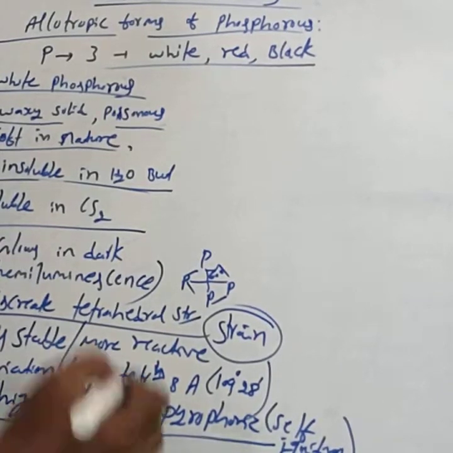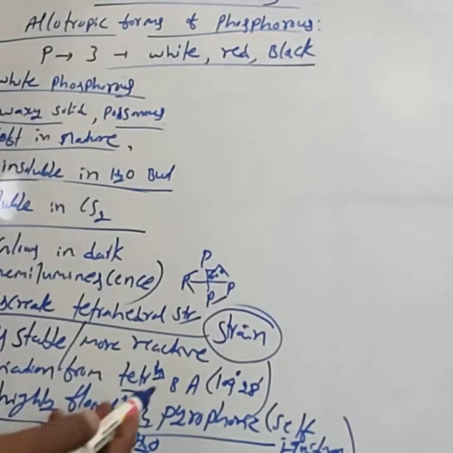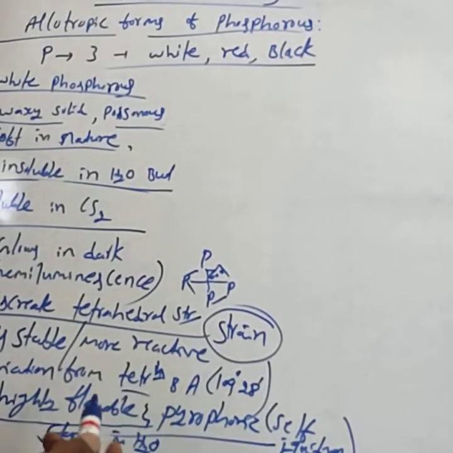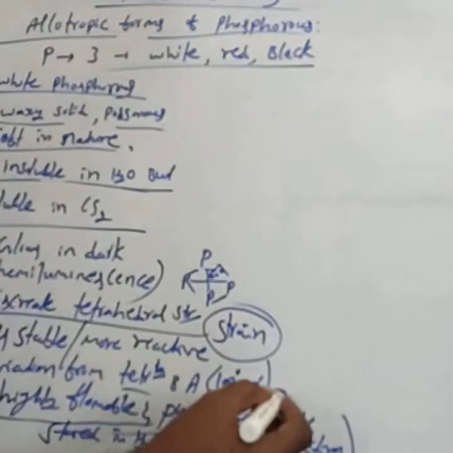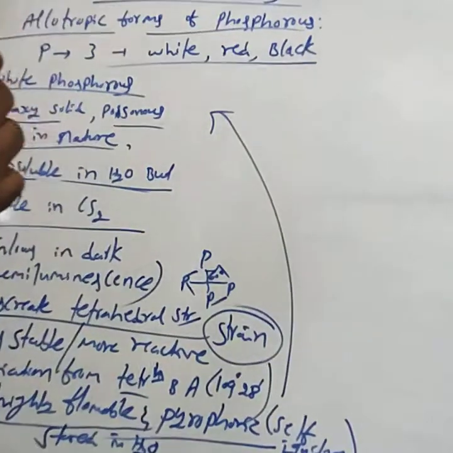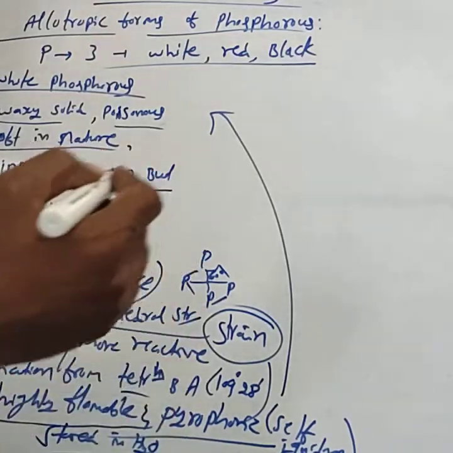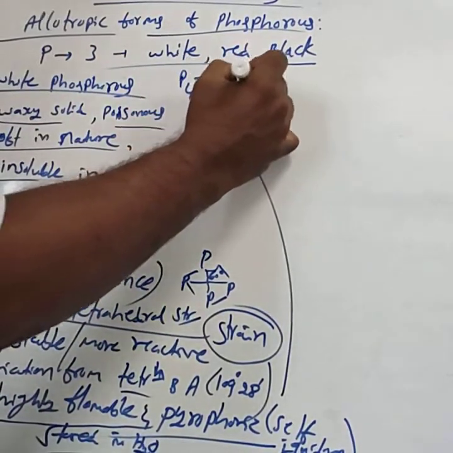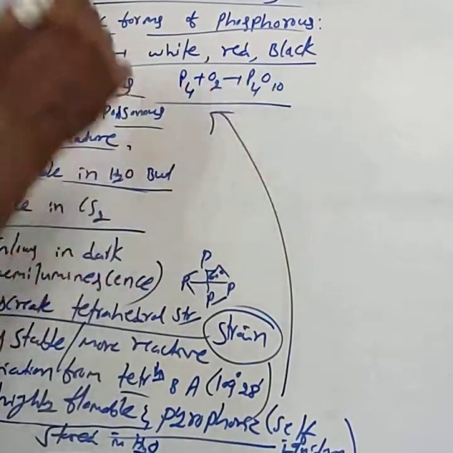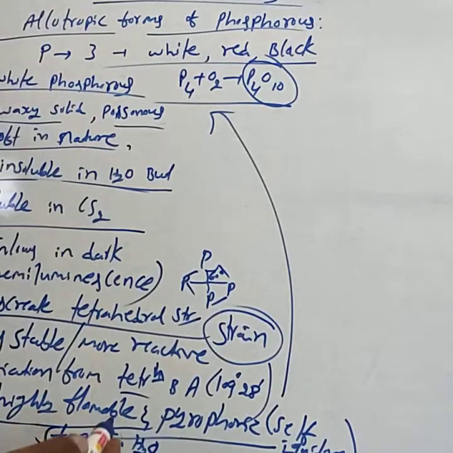It catches fire to form the white fumes of P4O10. Hence it is always stored in water. That is, P4 reacts with O2 and forms P4O10, white fumes.